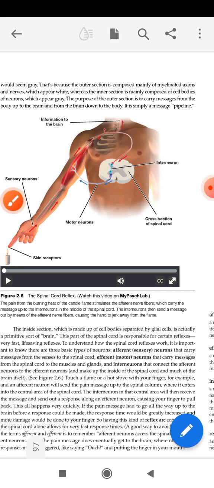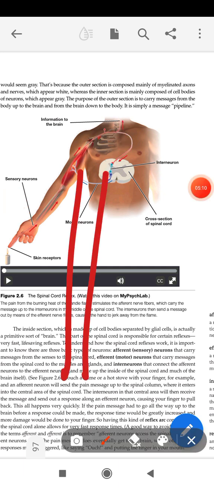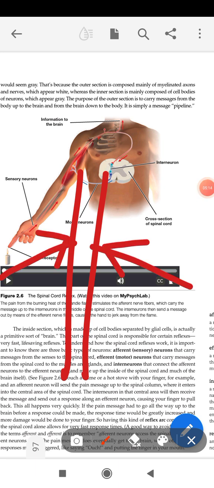Means if we suppose that this is our spinal cord and these are our sensory neurons which are connecting to the spinal cord, then this spinal cord will be connected to the brain.